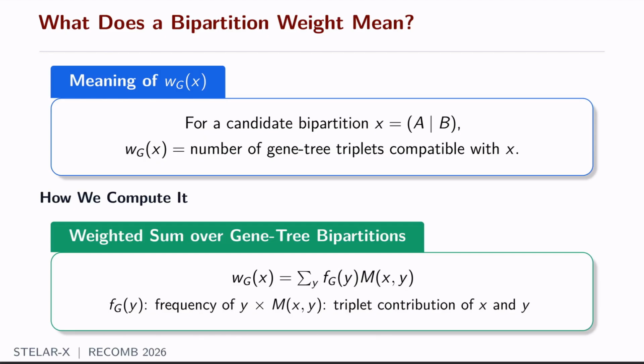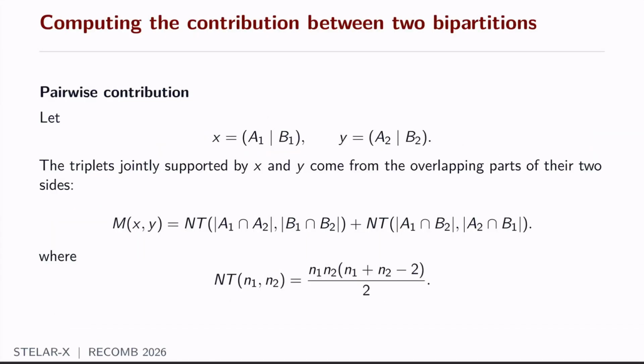Recall that we had the frequencies of all the gene tree bipartitions Y, and therefore we can simply sum over all the unique gene tree bipartitions and multiply that frequency with the triplet contribution between the bipartition X and the gene tree bipartition Y. Now, how do we compute this MXY term? It's based on simple combinatorics, where we derive this formula based on the overlapping parts of the two sides of the bipartitions, and the formula is presented here.